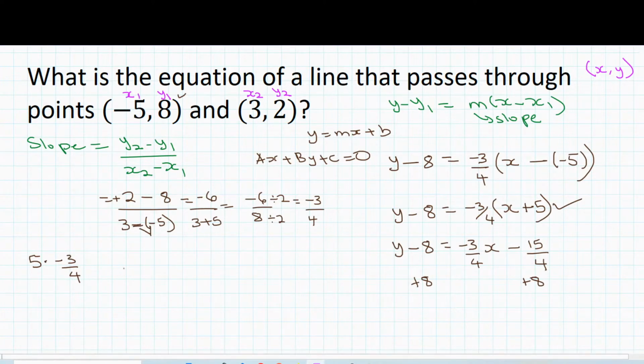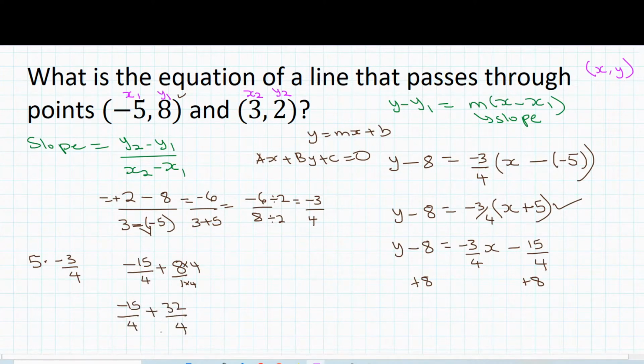So you have negative 15 over 4 plus 8. What we're going to do with 8 is write it as a fraction with a denominator of 1, so we're going to make that 8 over 1. And now that you have different denominators, you have to make sure that you have two fractions with the same denominator. So here I have 4 and 1. All I need to do is multiply 1 by 4 and multiply 8 by 4. So I now have negative 15 over 4 plus 32 over 4.